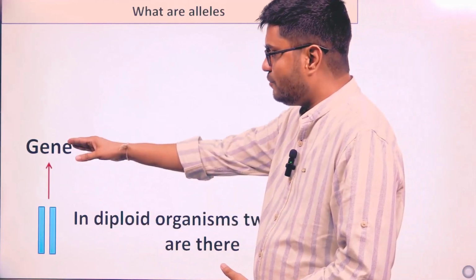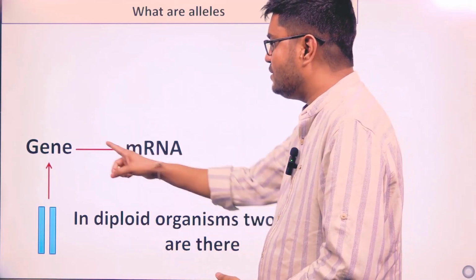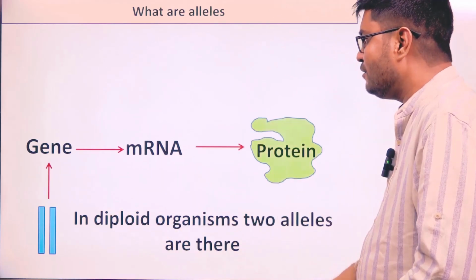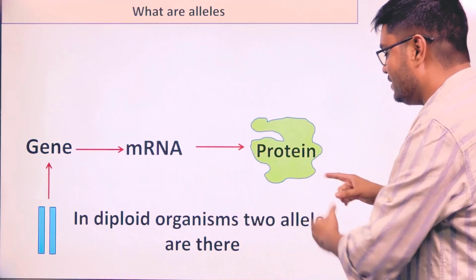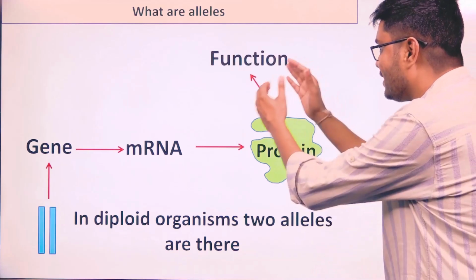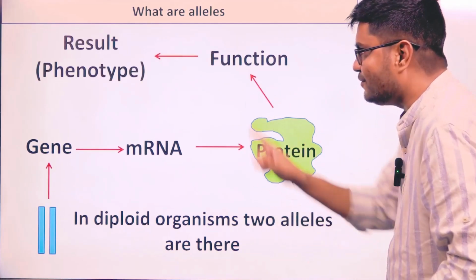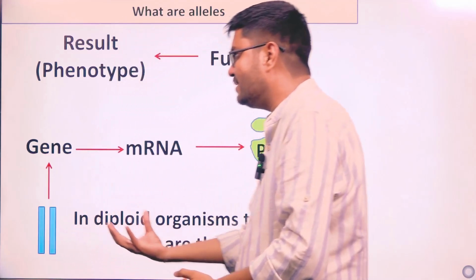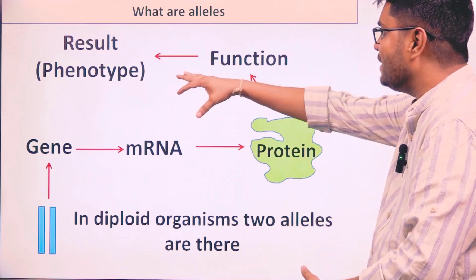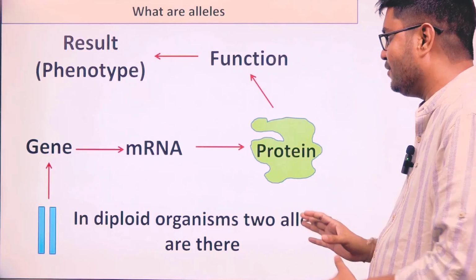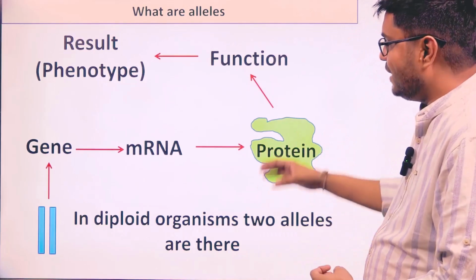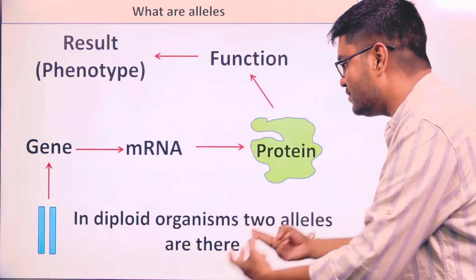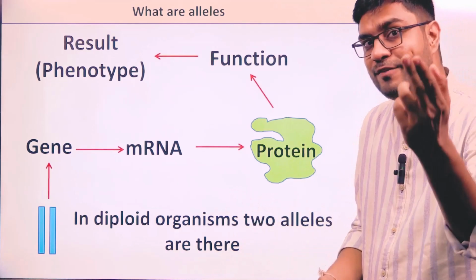These are two copies of a gene. Then this gene is giving us mRNA. These two copies are giving us mRNA. From these mRNAs we are getting proteins. Then from proteins we are getting a function, and the result of that function is what? Phenotype. So we have added one more thing, that phenotype is the result of a particular protein function, and that protein is coming from a gene which is having two forms in a diploid organism, which we are calling as